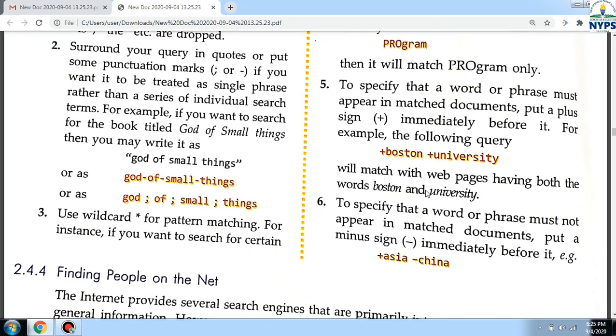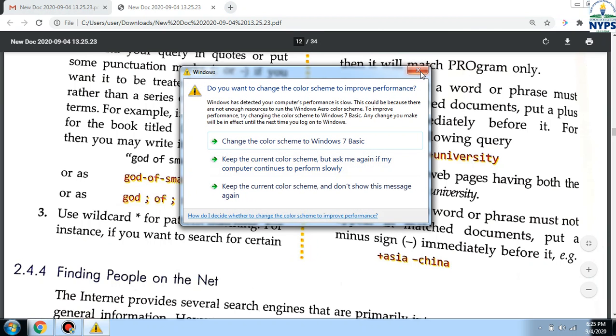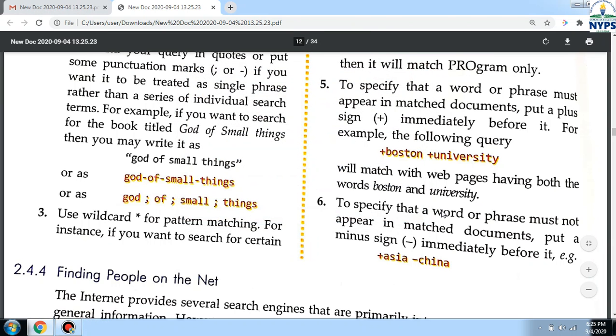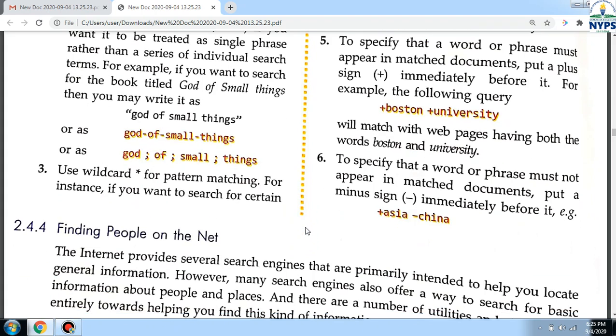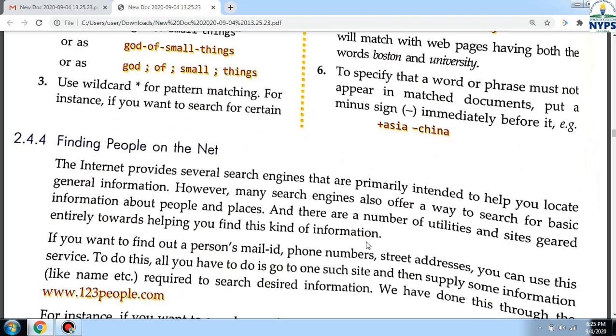Next, to specify that a word or phrase must appear in matched documents, put a plus sign. For example, if you want to search top engineering colleges of India, what will you put? Top engineering colleges plus India. Like here Boston plus university is written. And to specify that a word or phrase must not appear in matched documents, we have to put a minus sign. Like if you want to search top engineering colleges of Asia but not China, you will write plus Asia minus China. Plus for including and minus for excluding.